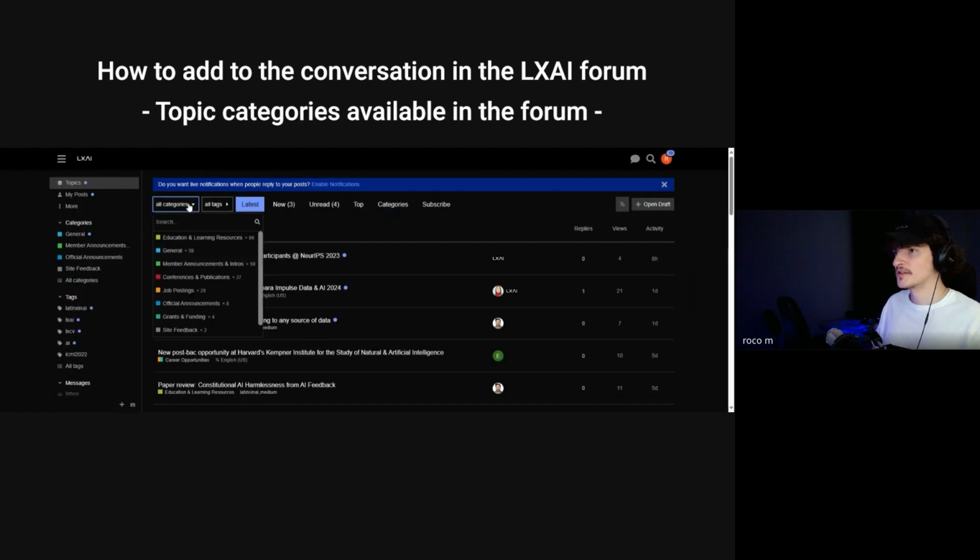Here you can see all the different categories available in the forum at the moment, from education and learning resources to site feedback, grants and funding, official announcements, and many more.